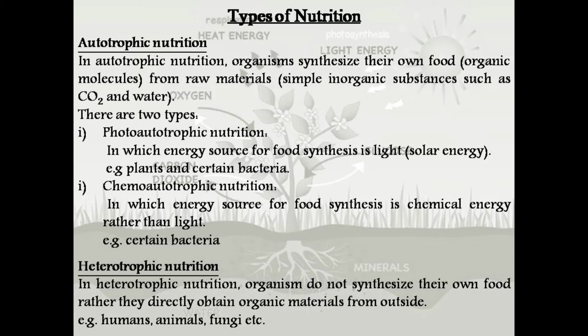The other type of nutrition is heterotrophic nutrition, in which organisms do not synthesize their own food, rather they directly obtain organic materials from outside. It means they will not take in any type of inorganic materials from the environment and then convert them into organic molecules, rather they directly take in the organic molecules from the environment. This type of nutrition is carried out by humans, animals and fungi.